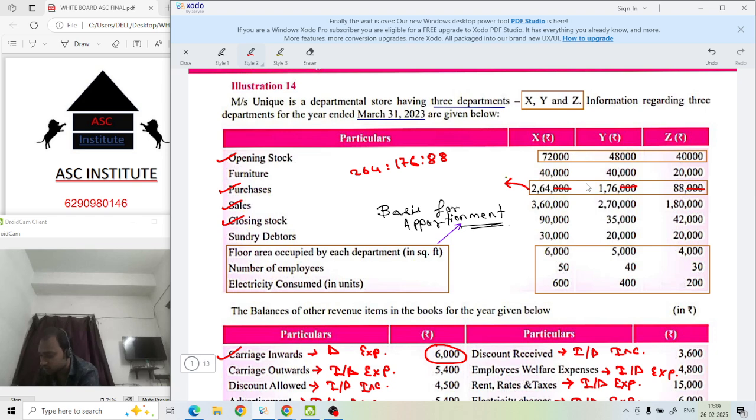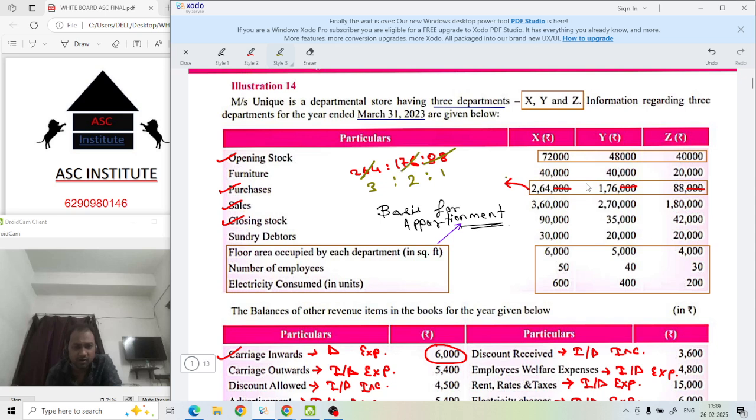Again, cancel this with the same number. Divide this. 88 ones are 88, 88 twos are 176, 88 threes are 264. You have to divide it and check whether it is coming or not.